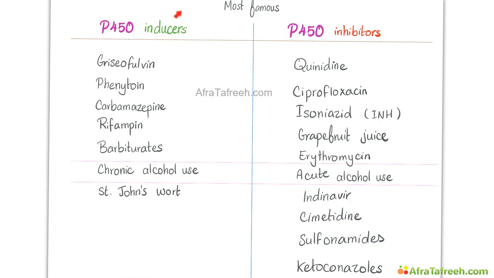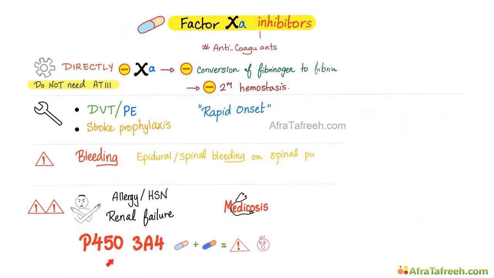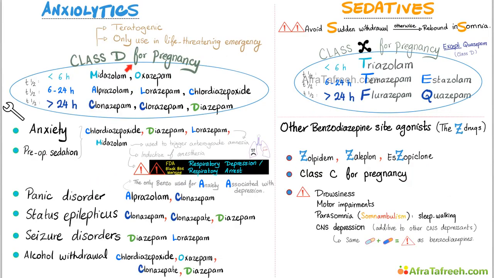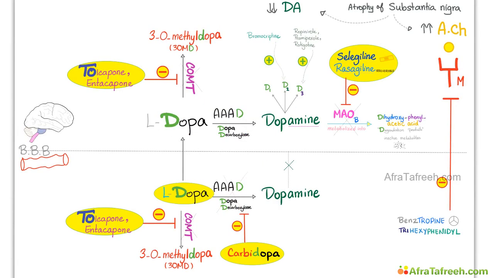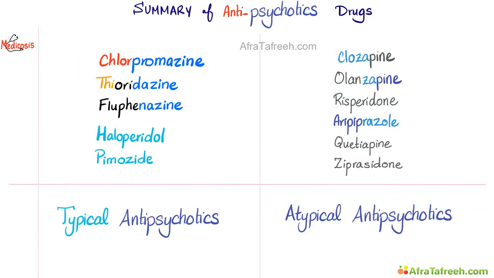These are the most famous P450 inducers. You have to memorize these, and these are the P450 inhibitors. When we talked about selective serotonin reuptake inhibitors, they have interaction with the P450 system except citalopram. Factor 10A inhibitors also have the P450-3A4 interaction. Same thing with ketolides. These are antibiotics like macrolides. Same interaction.